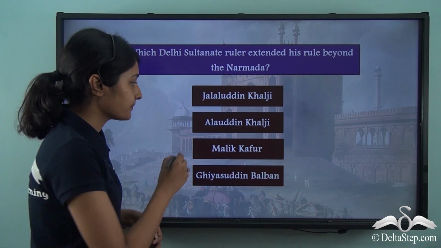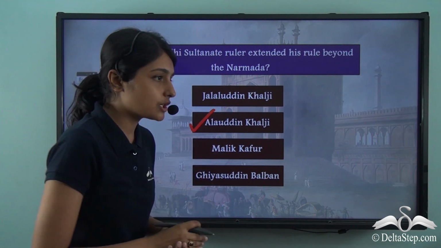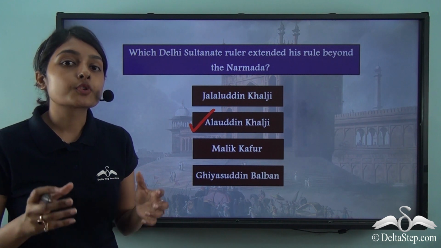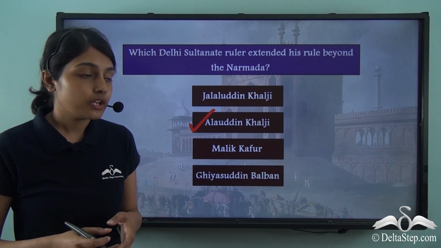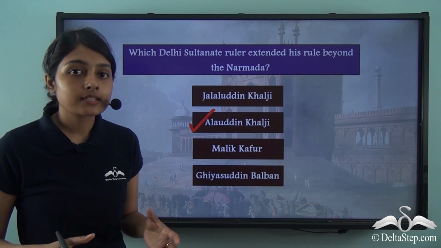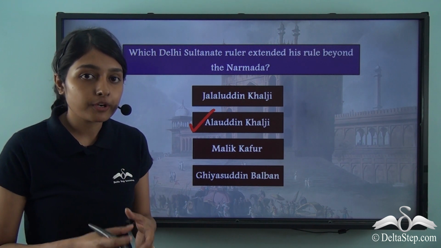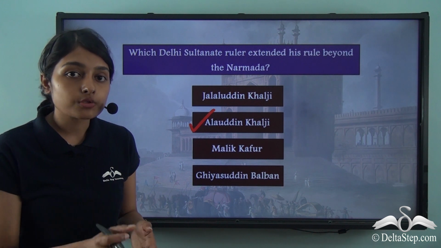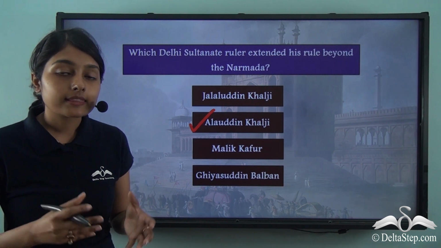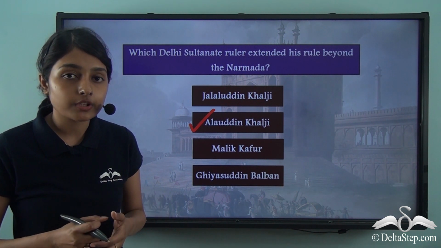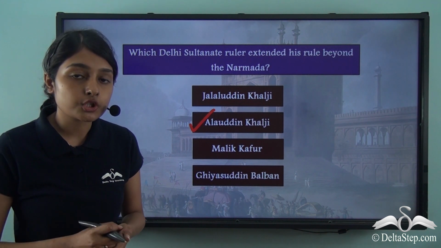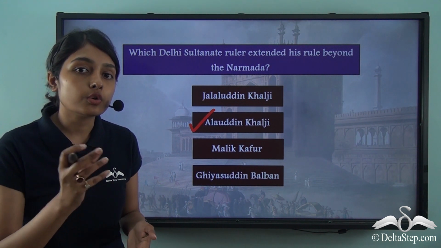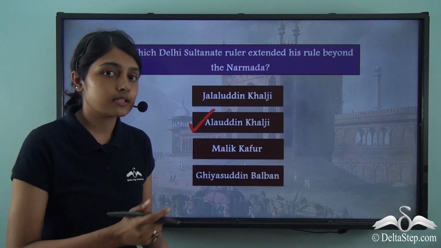Yes, you are right. It was Alauddin Khalji under his most able and trusted slave Malik Kafur that the Deccan Expedition was performed, and on account of this Deccan Expedition, territories beyond the river Narmada that lie in the southern part of the country were also captured and brought under the rule of the Khalji dynasty.